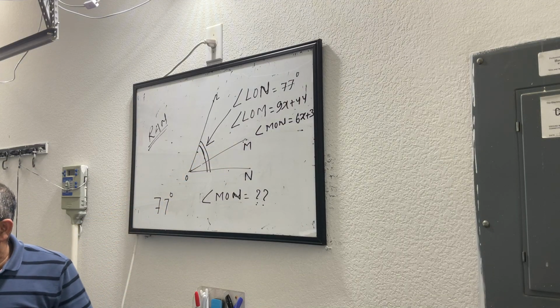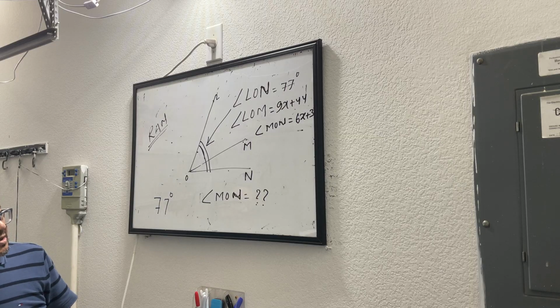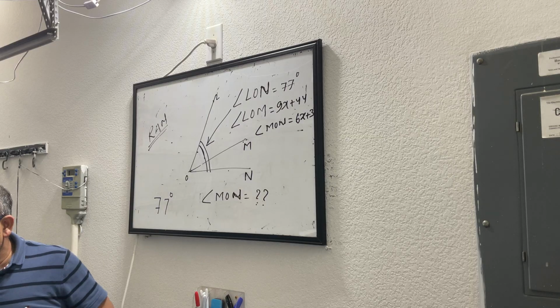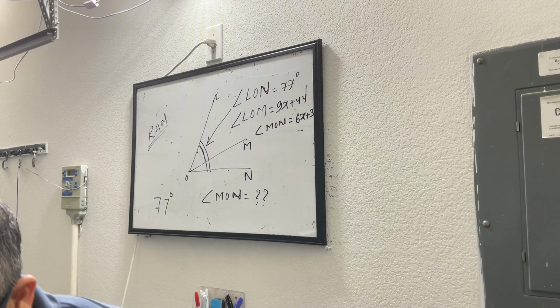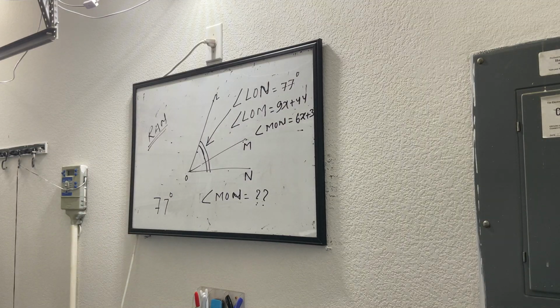Does LOM say 9x plus 44? Yes, 44. So I just had a look, you said that was 77. So I ended up with 15x because I took away the 44, equals 30, and divided, x is 2. That means angle MON is 6x plus 3. So 6 times 2 plus 3 is 15. Good. How about you?